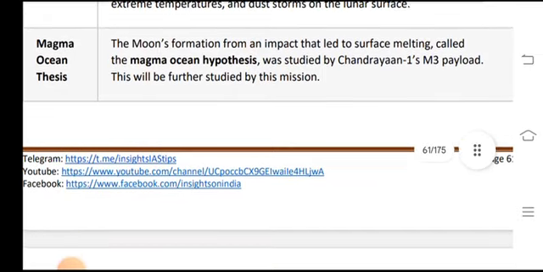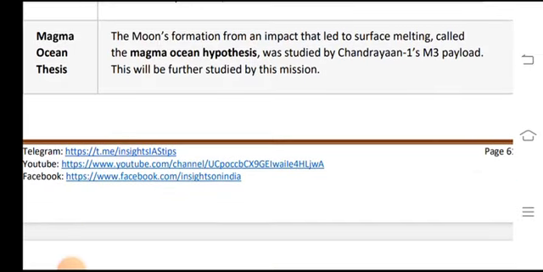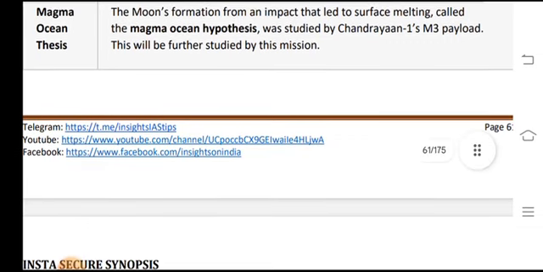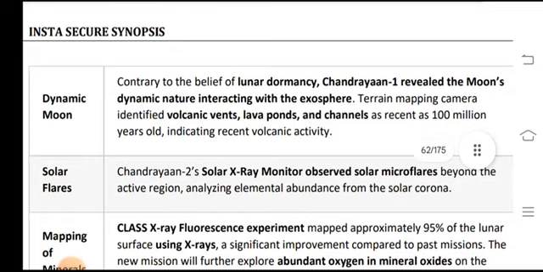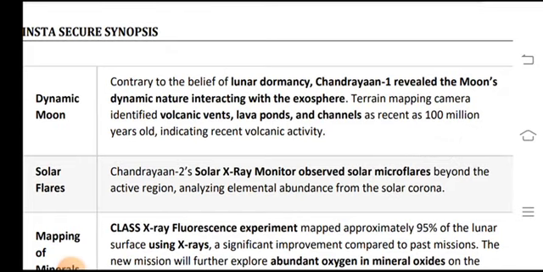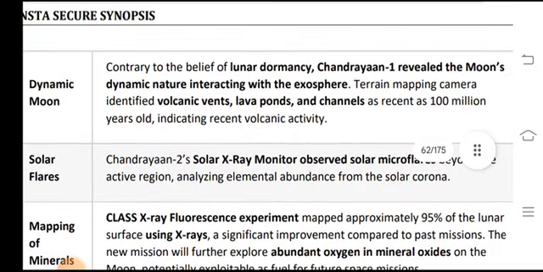Magma ocean hypothesis: the moon's formation from an impact led to surface melting and created a magma ocean, and the hypothesis was studied by the Chandrayaan 1 M3 payload, and this will be studied further by this mission. Dynamic moon: contrary to the earlier belief of lunar dormancy, Chandrayaan 1 revealed the moon's dynamic nature.